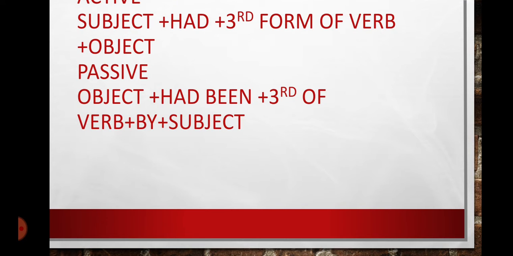First of all, we have the structure. In active sentence, first of all, we have subject, that is the doer of an action. Then we have had, that is the helping verb. Then we have third form of verb, and then object.